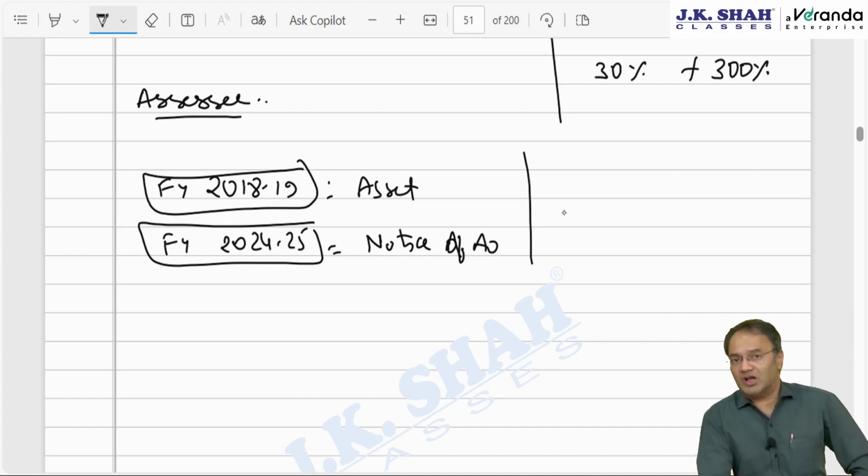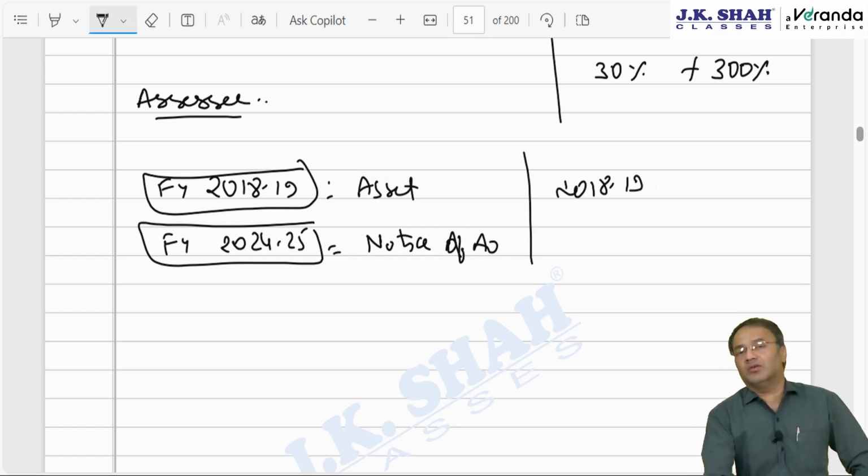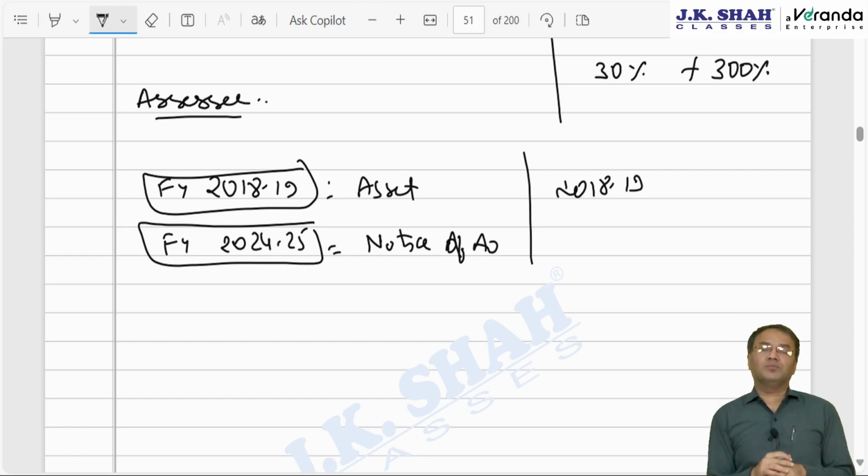As far as asset is concerned, asset is required to be disclosed every year in the IT return till the time assessee holds the asset. And in case of income, if he is ROR, income is required to be disclosed only once, in the year in which income was earned. So in our example, income is earned in 18-19, so income is required to be disclosed in 18-19. Then assessee should be ROR in 18-19. Income should have also been earned in 18-19 and not disclosed in 18-19's IT return. Then it will be covered under this act. Any which ways, as and when we proceed further, you will come to know.